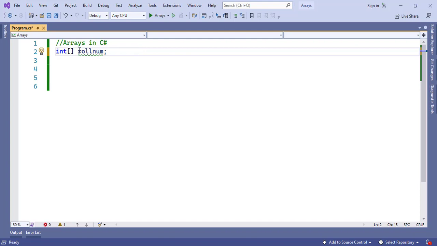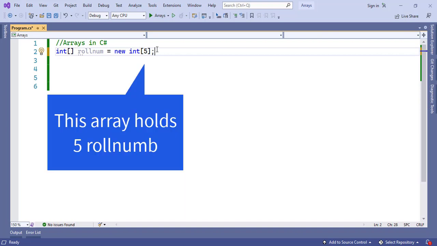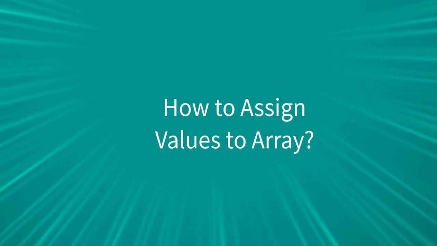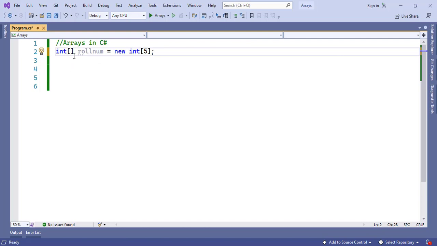So this is how you create an array. Next, the question comes: how do we initialize this array? This array can be initialized by making use of the new keyword, and in this initialization you define the size of the array you're going to use. I am going to give 5 as the array size. That means this array is going to hold 5 roll numbers. Next we'll see how to assign values to this array. Right now this array is empty.